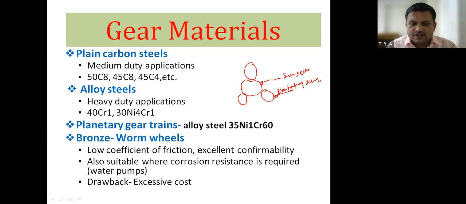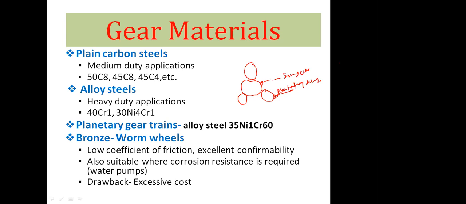Next, for the worm and worm wheel we can use bronze material. We can use bronze material for the manufacture of the gears. Why is bronze material used for worm and worm wheels?